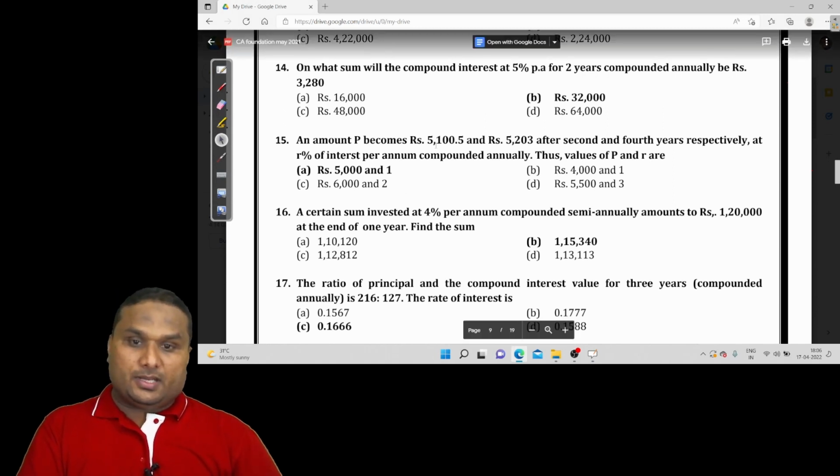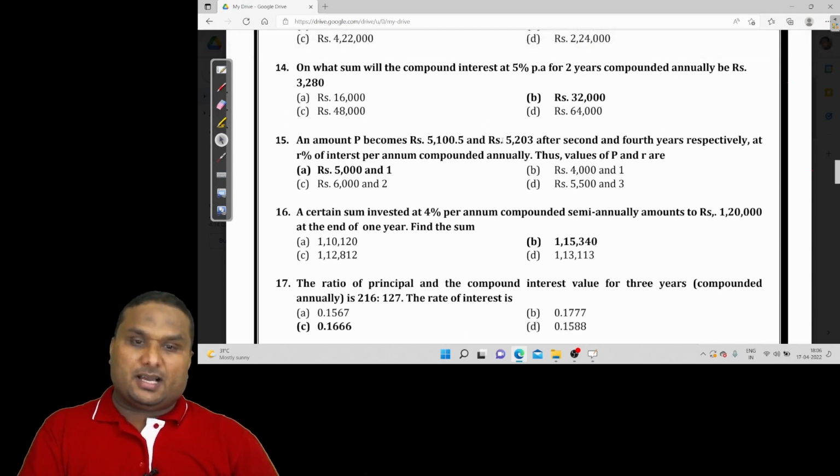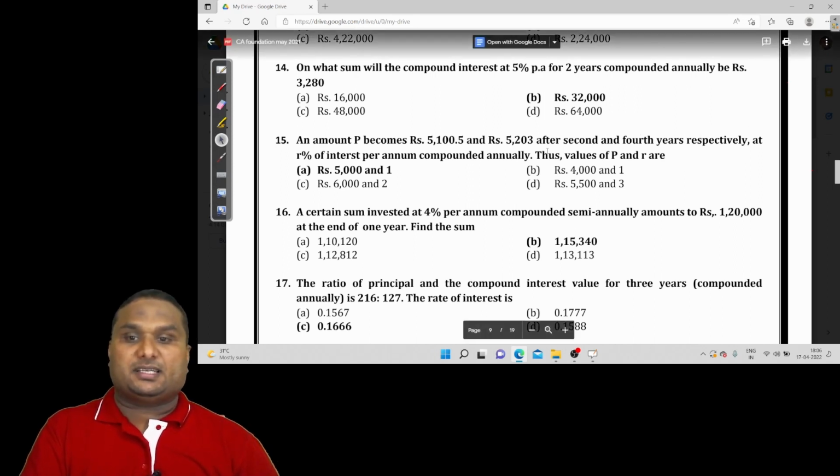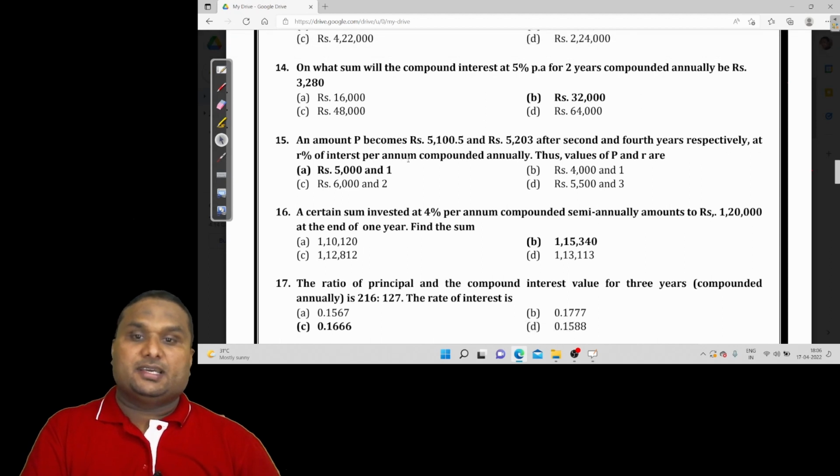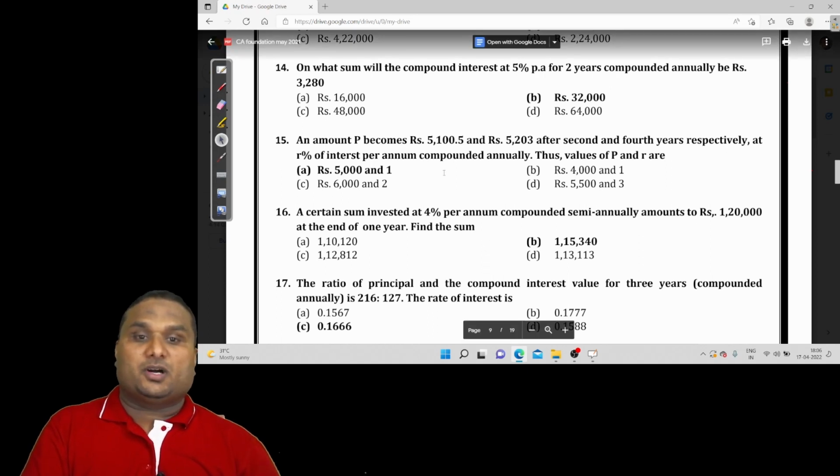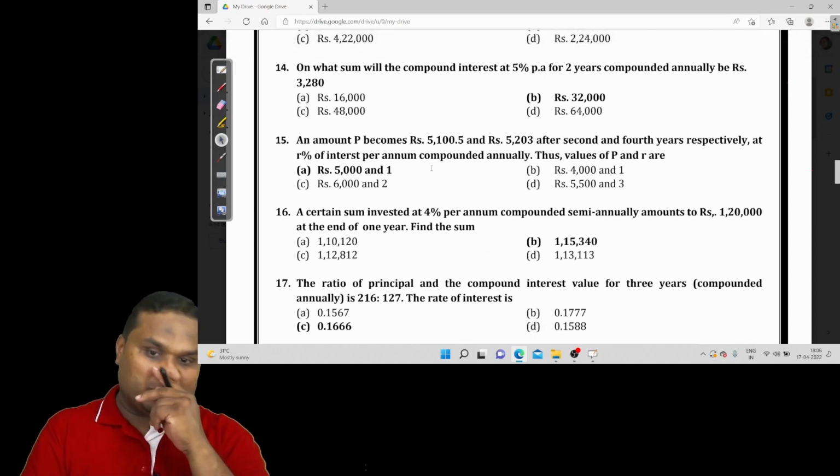An amount P becomes 5,100.5 and 5,203 after the second and fourth year respectively at R percent interest per annum compounded annually. Find the value of P and R. What is the rate of interest? Oh my goodness.